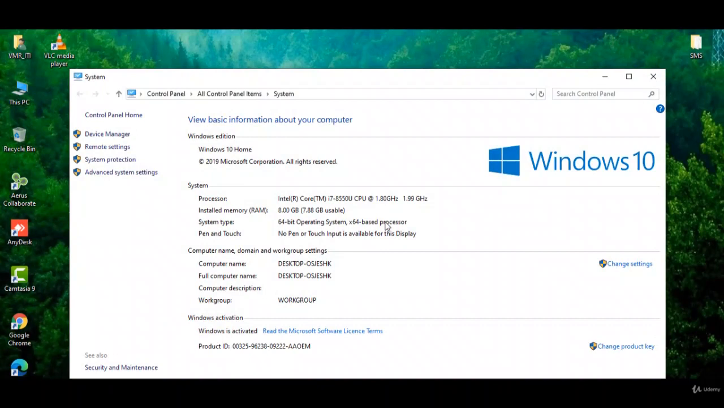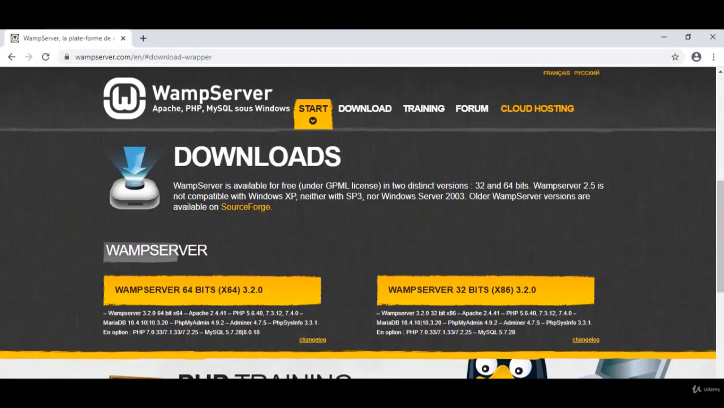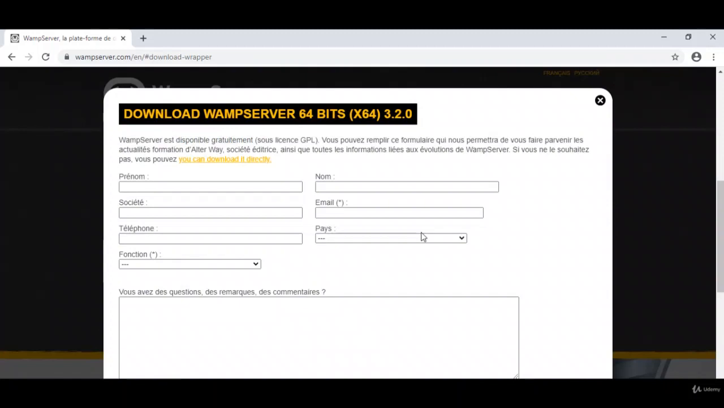and right click, properties, and check over here, guys. As per my PC configuration, my system type is a 64-bit operating system. As per this information, I would like to go ahead and download the WAMP server 64-bit application. So click over there. It requires some information, but you don't need to give this, because you can download it directly and click over there, guys.